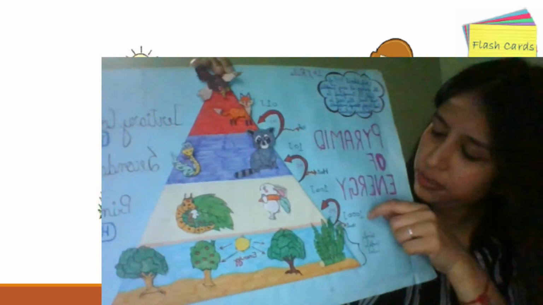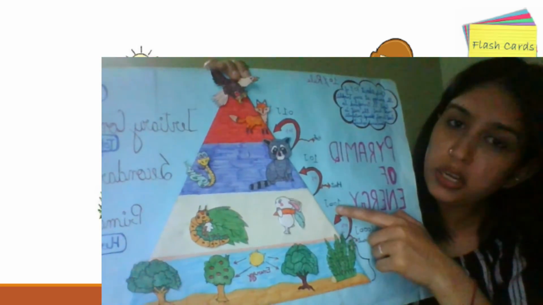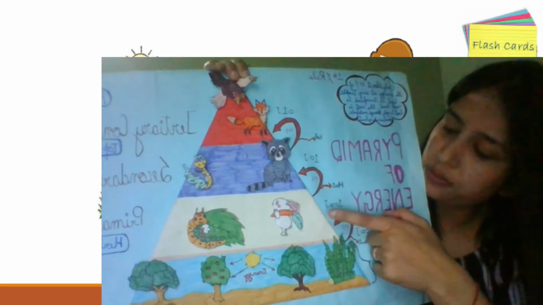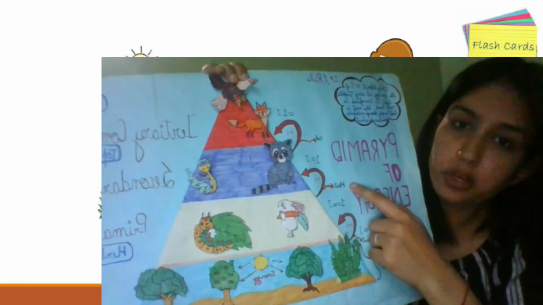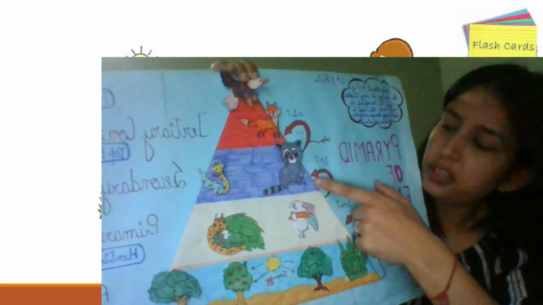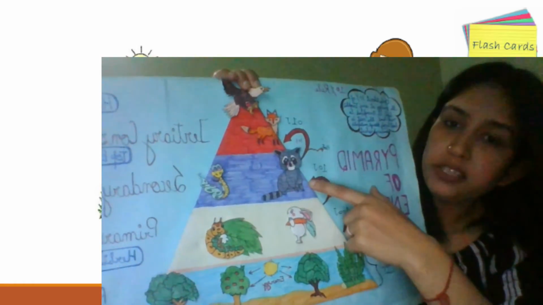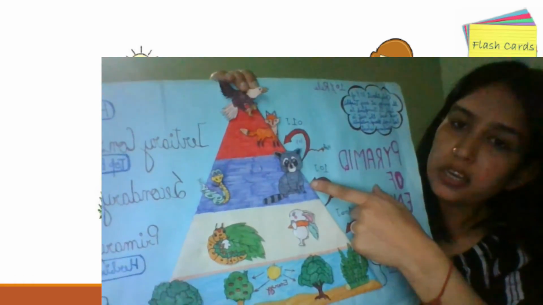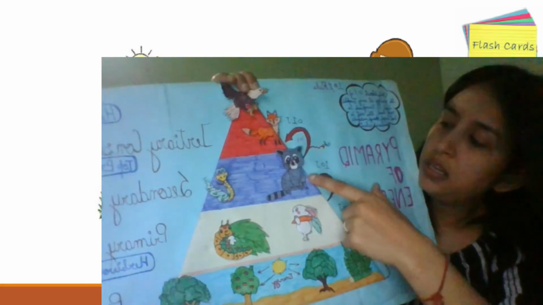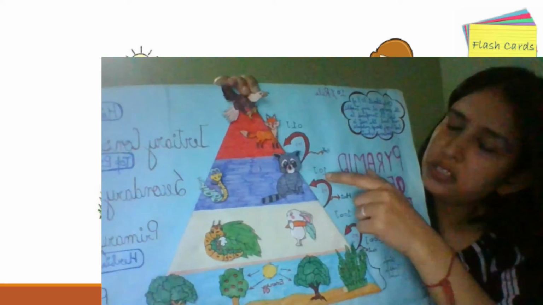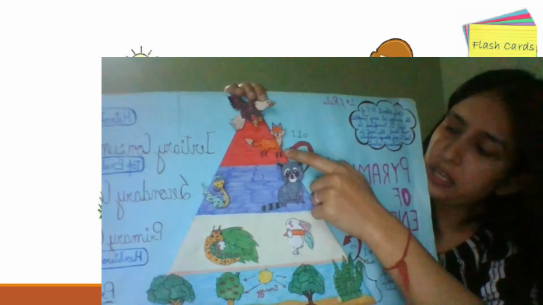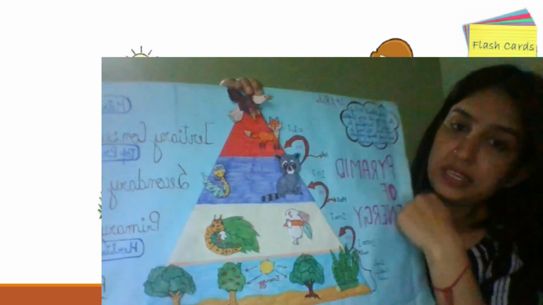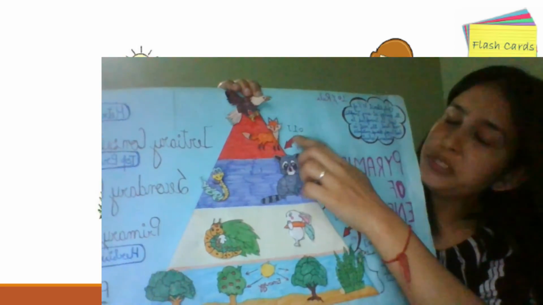And from here, if we started with 1000 joules, then from here it will have just 100 joules, and out of these 100 joules 90% will be lost in the form of heat, and 10% of the energy will be transferred to the next trophic level, that is towards the carnivores basically, that is 10 joules of energy. After that, this energy is transferred to the topmost tertiary level, we can say, of omnivores basically. Then the 10% of energy which is left is 0.1 joule.